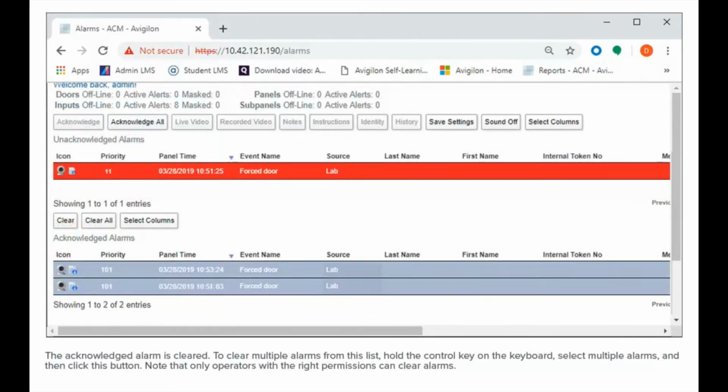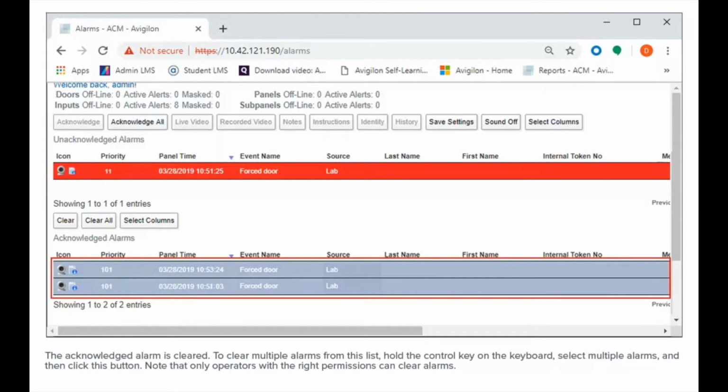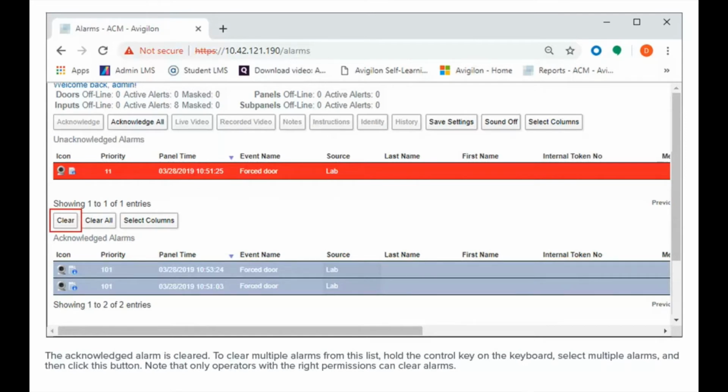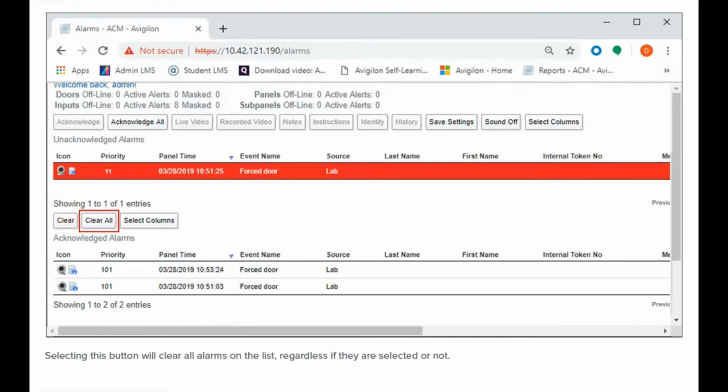To clear multiple alarms from this list, hold the Control key on the keyboard, select multiple alarms, and then click this button. Note that only operators with the right permissions can clear alarms. Selecting this button will clear all alarms on the list, regardless if they are selected or not.